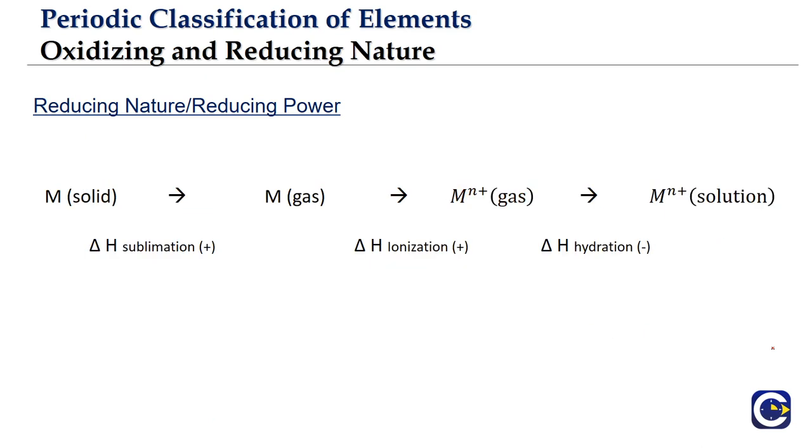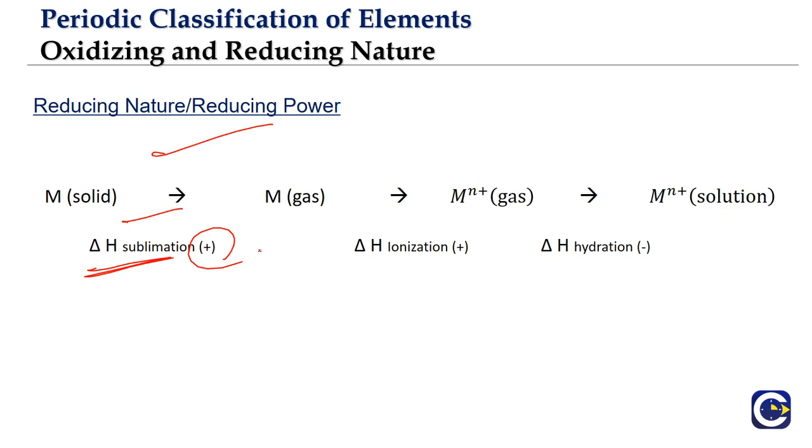So what are the energy steps involved? First step: metal solid converted into metal in the gaseous state. We call it the enthalpy change of sublimation, solid to gas straight. Here the enthalpy change will be positive, because to convert a substance from solid to liquid, we have to heat it, we have to supply energy.